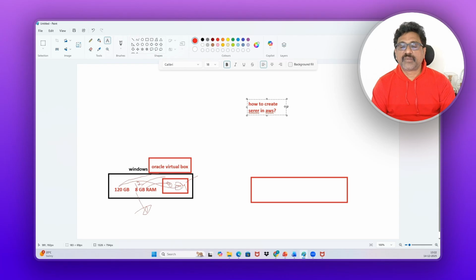If you don't have basic knowledge about AWS, you can watch my videos. I clearly explained how to create a free tier account on AWS, and how to create a virtual server in AWS. Here we call a virtual server an EC2. Even after this theory part, I will show you how to create this EC2 instance, that means a Linux virtual server.